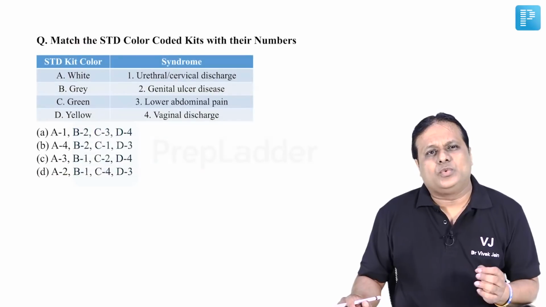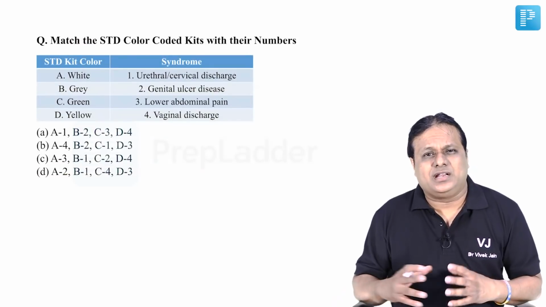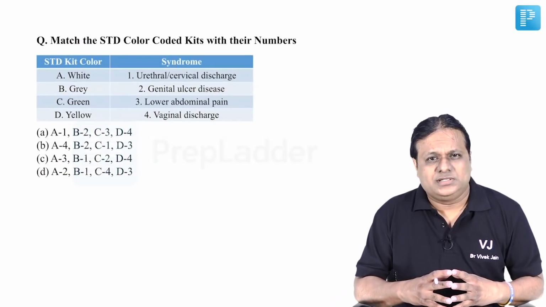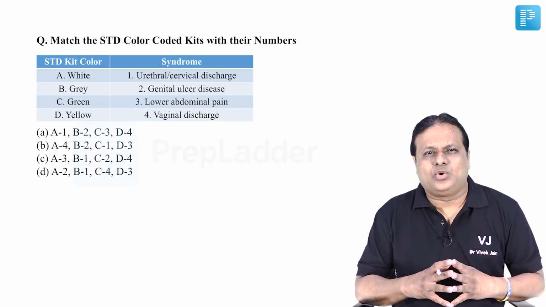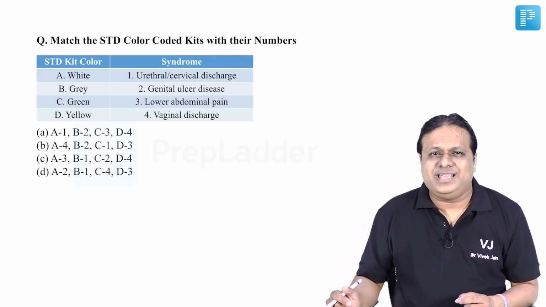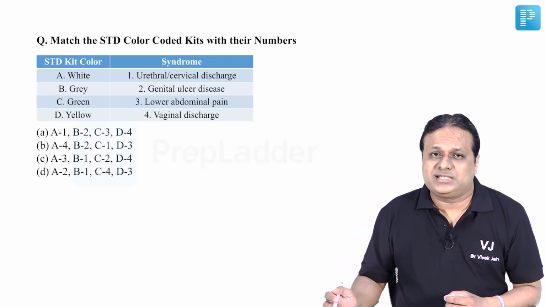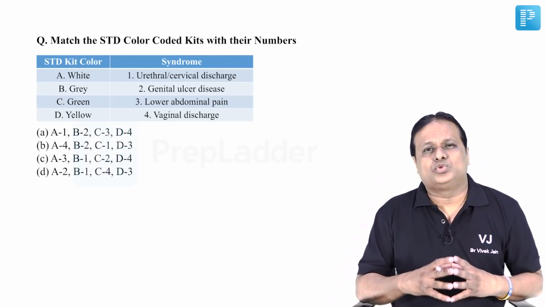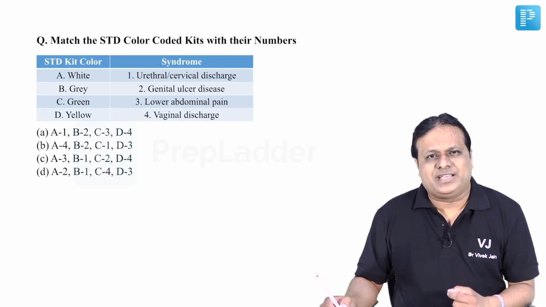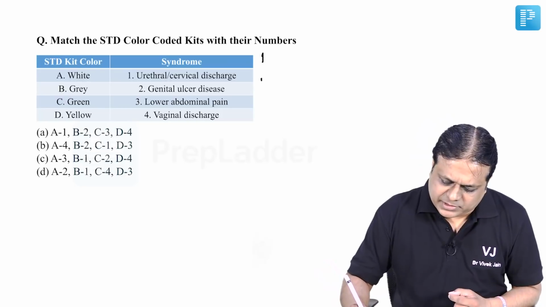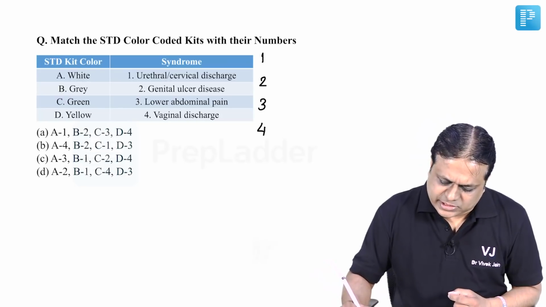Then we look at the question, match the STD color coded kits with their numbers. Friends, when we look at STD color coded kits, these are total 7 under the STD control component of National AIDS Control Program. They are provided through Suraksha Clinic also. So what are these 7 kits? These 7 kits are given specific numbers 1 till 7.